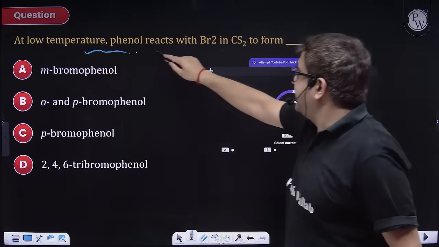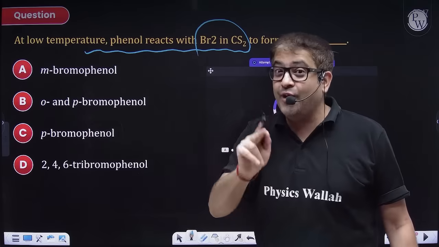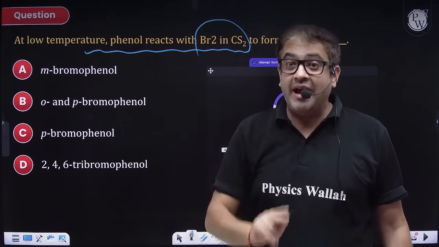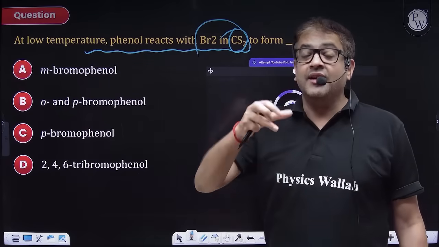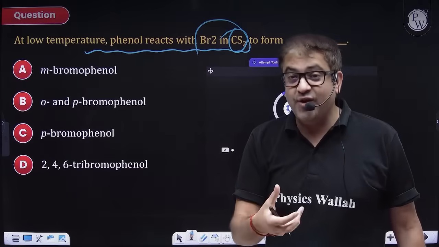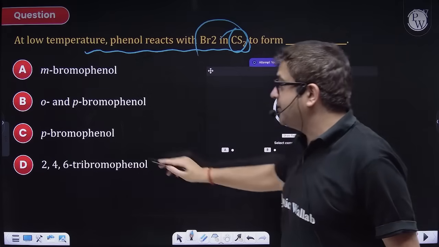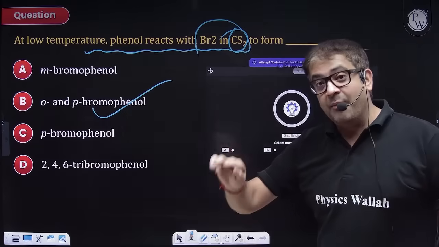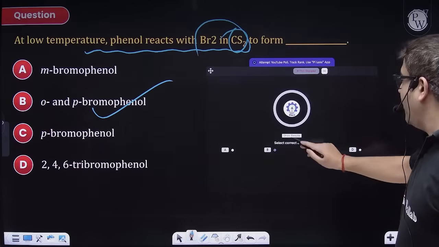At low temperature, phenol reacts with Br2 and CS2. Sir, if it is a polar solvent, phenol is an activating group, so I'll get a tri-bromo derivative. But because this solvent will limit the Br plus and Br minus formation, the electrophile will be lesser available, and hence you'll get a mono substituted product. But obviously at both ortho and para. So mono substituted, ortho and para, that means option B.